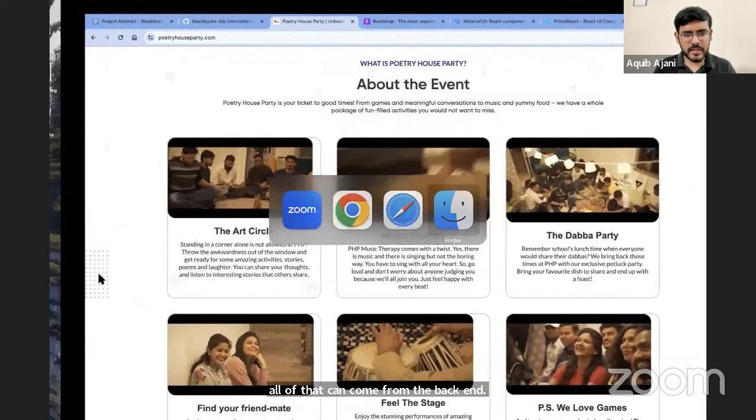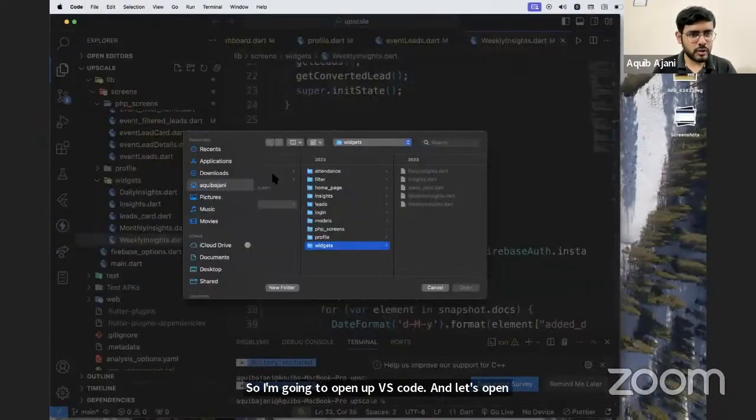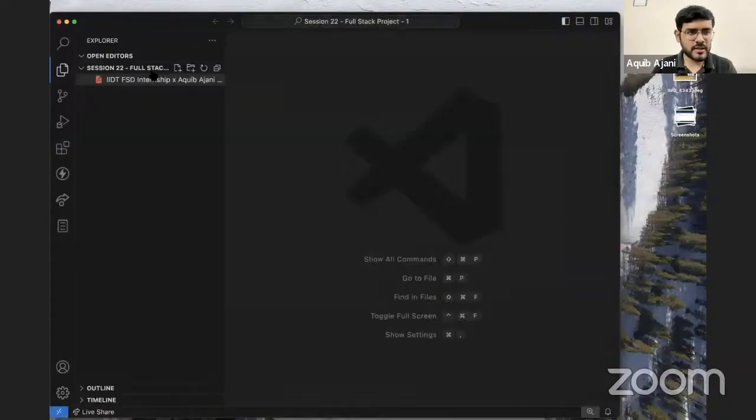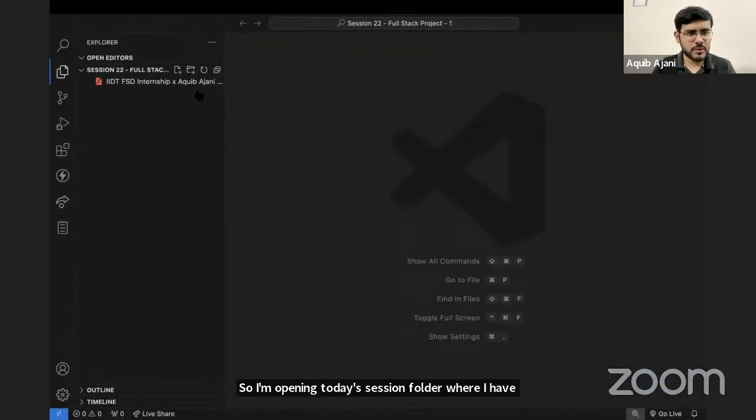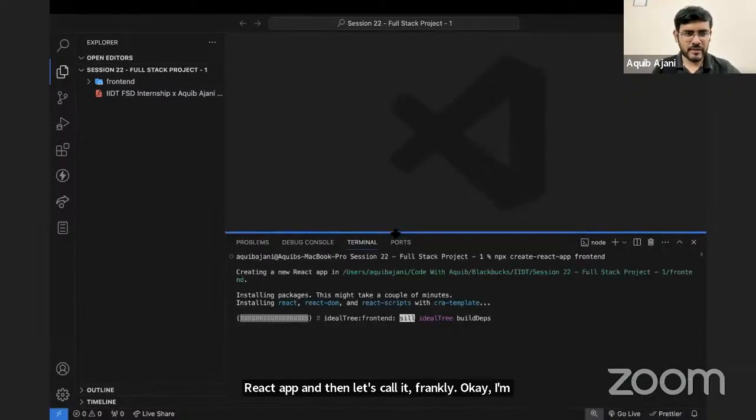Now let us go ahead and set up our project. I'm going to open up VS Code and open a new folder. I'm opening today's session folder where I have kept the PPT as well. Here I'm going to run the React app command. We already know the command by now: npx create-react-app, and then let's call it frontend. I have just hit enter.